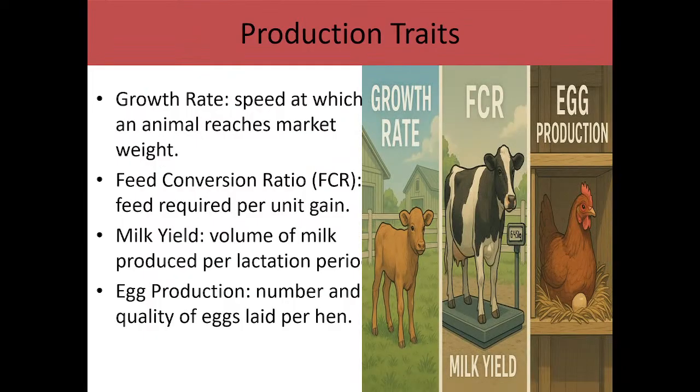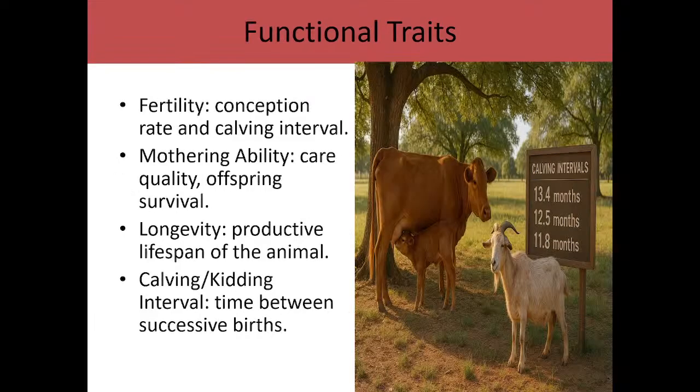Okay, production traits. This is when you come across different types of terminologies like growth rate, which is the speed at which an animal reaches market weight. The feed conversion ratio, that is FCR, which is the feed required per unit gain. In terms of milk production, that is the volume of milk produced per lactation period. Then egg production, that is the number and quality of eggs produced per hen by layers. Functional traits.